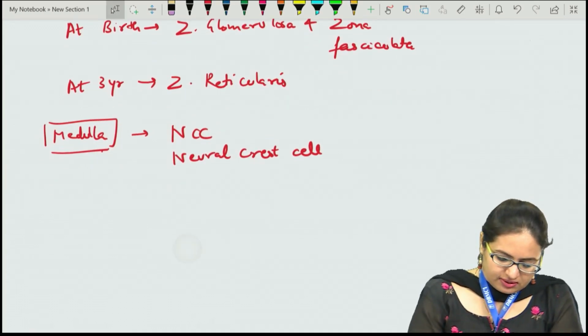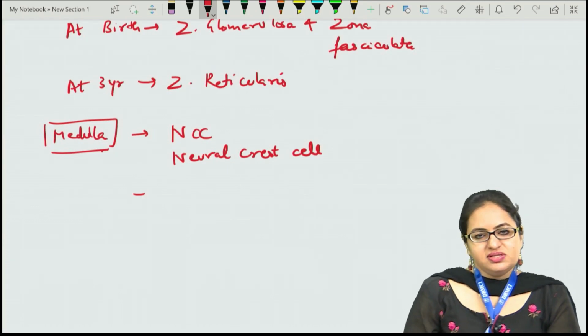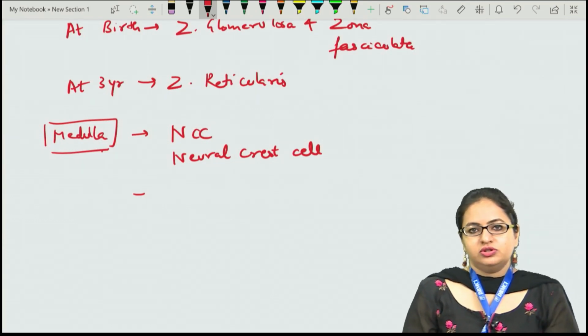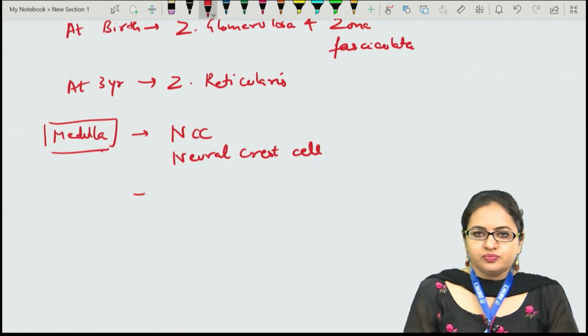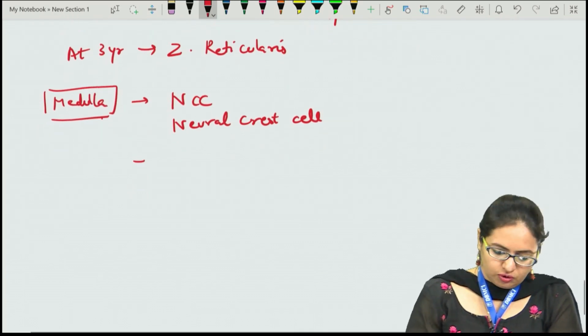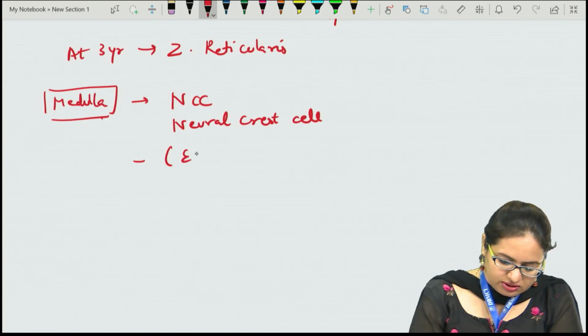And these consist specifically of the chromaffin cells, and the chromaffin cells actually get their name from the color they get when they are stained by chromium salts. They stain yellowish brown, so therefore they get the name chromaffin cells, and they are developed from the neural crest cell, which is neuroectodermal in origin. So we say it is ectodermal.